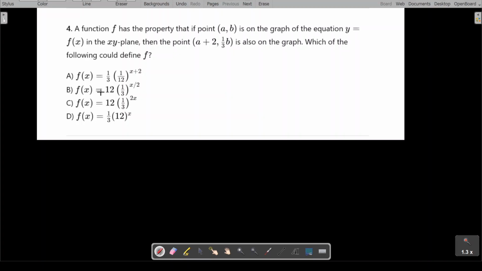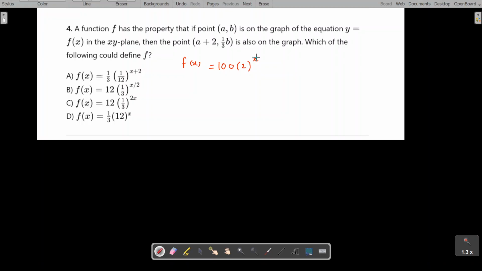So let's understand the basic idea before we move on to this. Let's say I have a function f of x equals 2 times x.